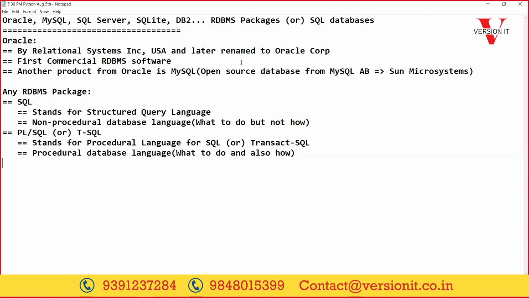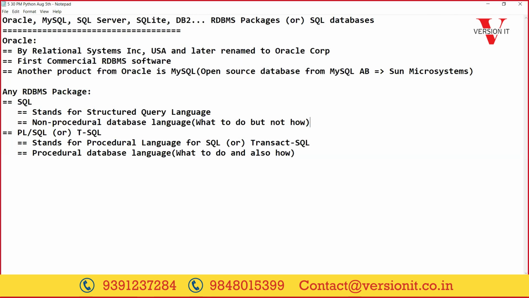For example, one day I went to a restaurant. I called the bearer and told him, get me one masala dosa. I am telling what is required. How to prepare the item and how to serve it is the internal process, which I don't bother about. That is non-procedural. Otherwise, if I directly entered the kitchen and started giving instructions on how to prepare the item, telling what to do and at the same time how, we call it procedural.